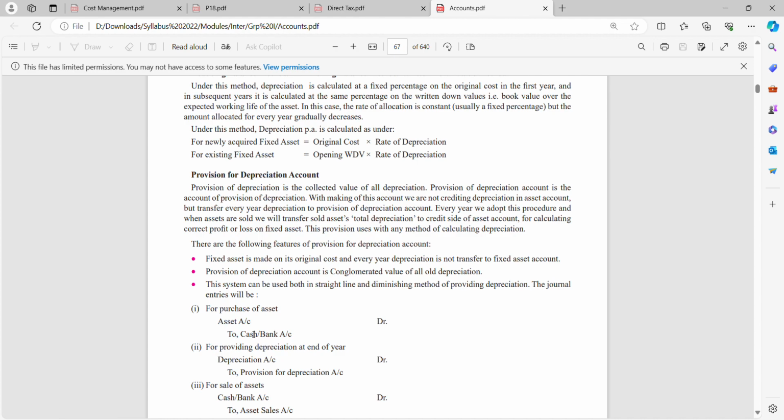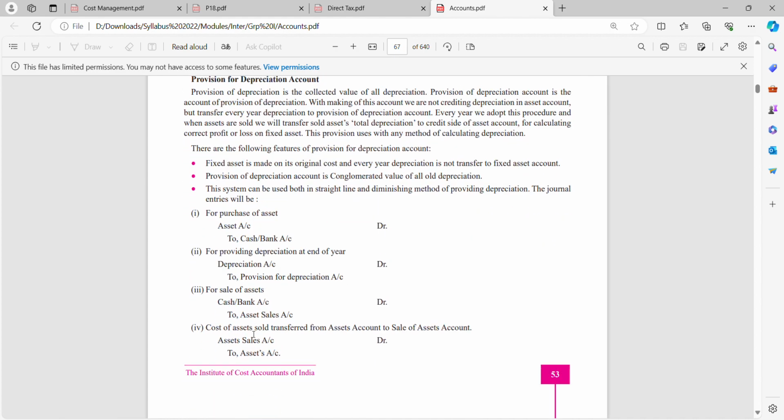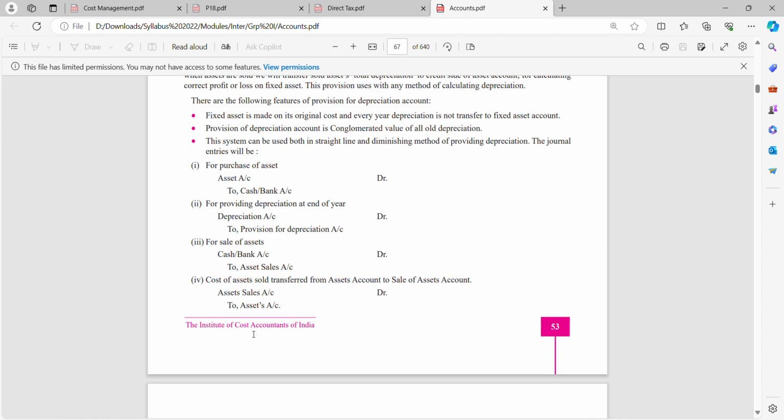So we have journal entries for purchase of assets, providing depreciation at the end of the year, and sale of assets. If I want to purchase an asset, I go to a shop, purchase the asset and give cash. So credit what goes out, debit what comes in: asset is coming in, cash is going out. For providing depreciation at the end of every year, debit depreciation account, as depreciation is my expense, and instead of the asset, I'll credit provision for depreciation.